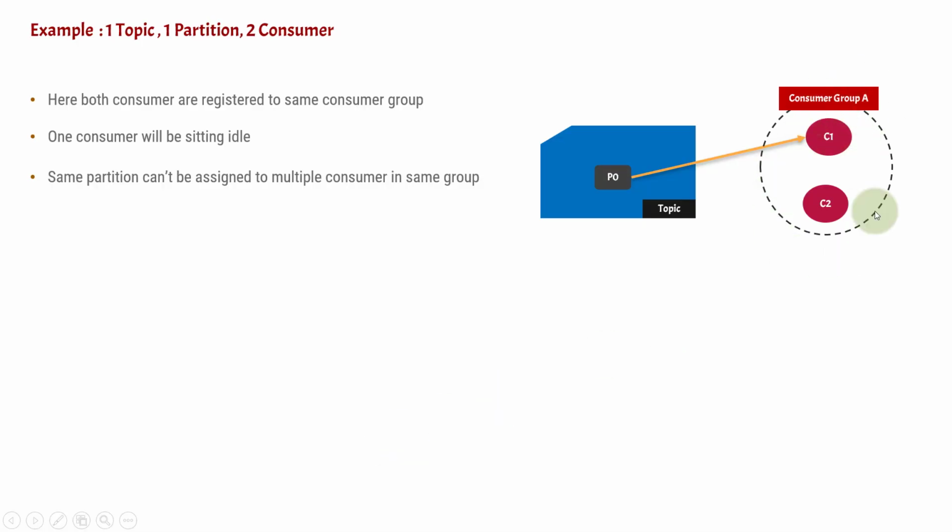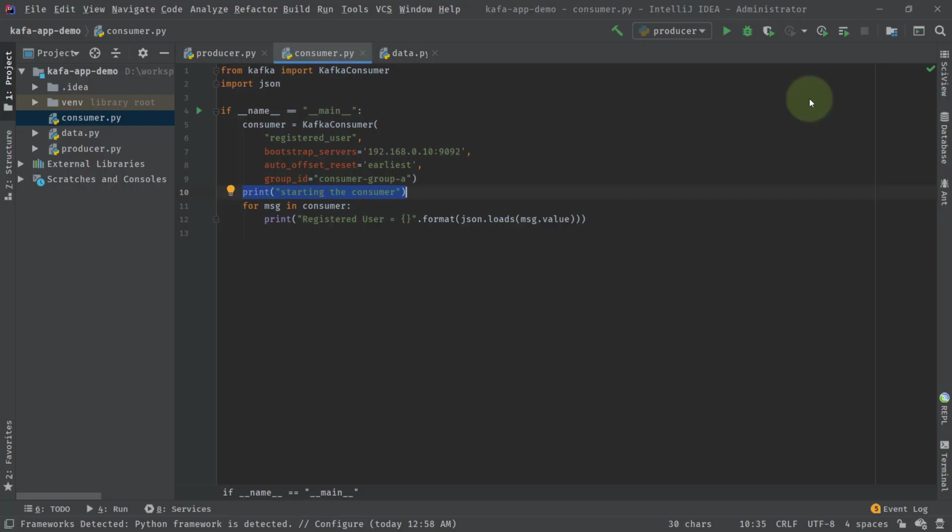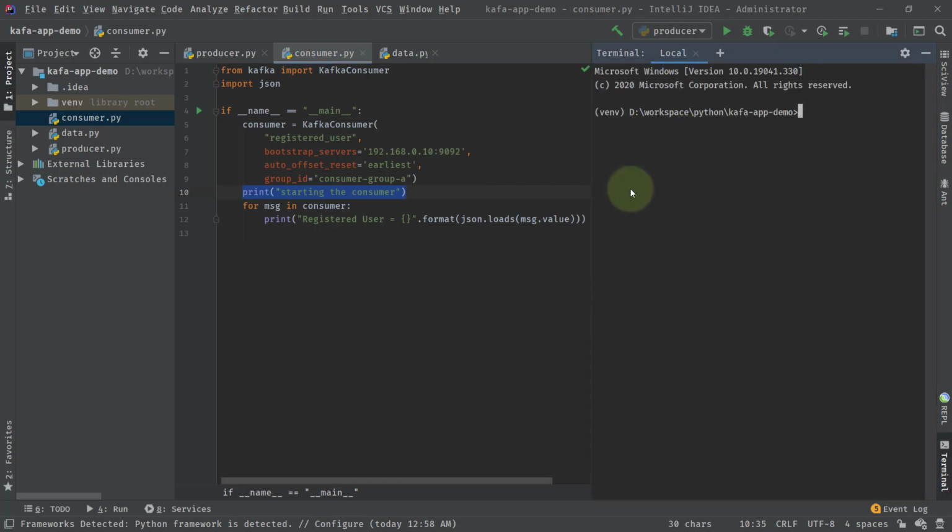Now in our slide we have shown that there are two consumers, C1 and C2, which are connected or registered to the same consumer group. So what I'm going to do, I'll start two consumers. The first consumer I'm going to start is, it will be python consumer.py, because the name of the file is consumer.py and we have already written the code